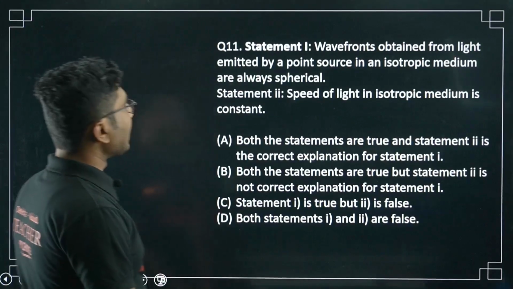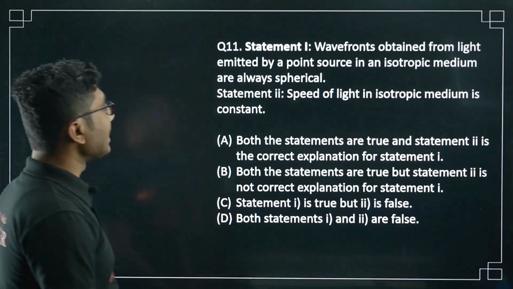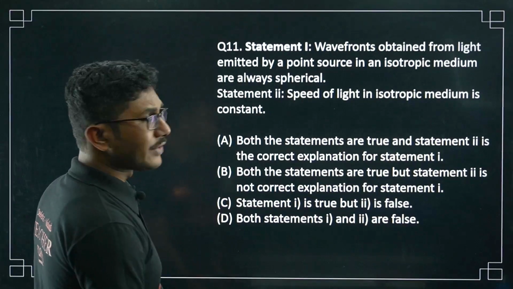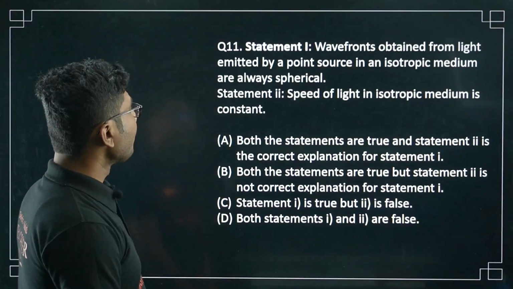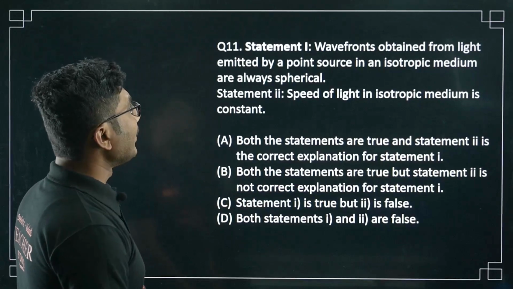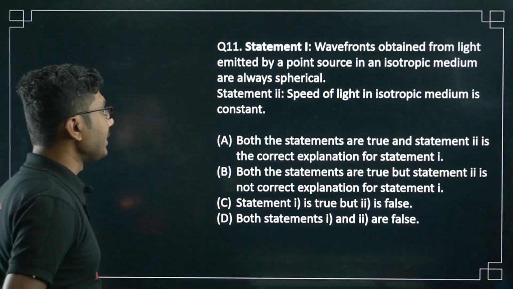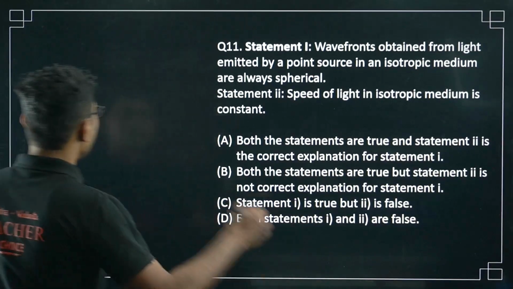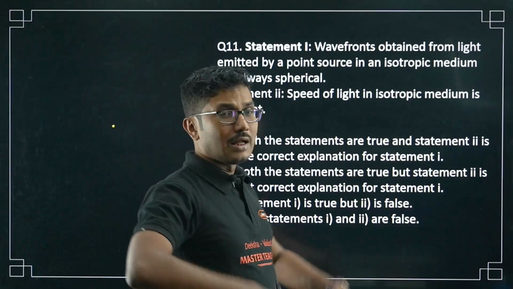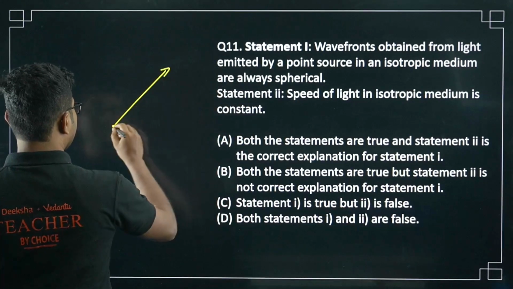Next, statement 1: wavefronts obtained from light emitted by a point source in an isotropic medium are always spherical. Statement 2: speed of light in an isotropic medium is constant. So what is the meaning of isotropic medium? Isotropic medium means the medium where light travels with the same speed in all directions.